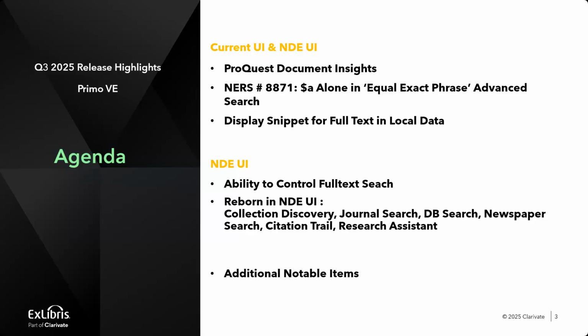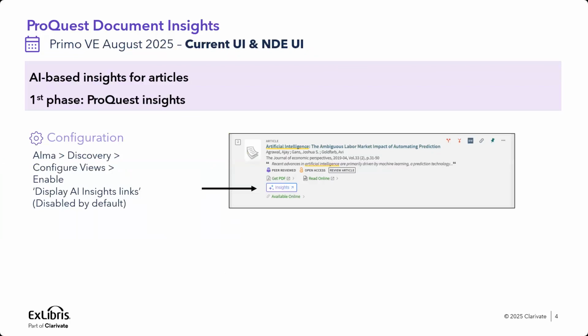The second part of the NDE UI is going to include the following. We added the ability to control full text search in local records. Until now, we had it for CDI records only. And Neely will guide us through new features. Actually, they're not new. They're features that were reborn. They exist in the current UI, but they have better user experience, and you'll see more about it in the next session. At the end, we had a few notable items to mention. And we'll begin with the document insights.